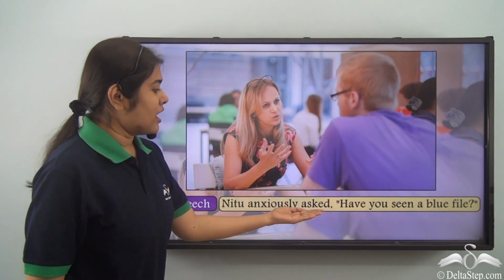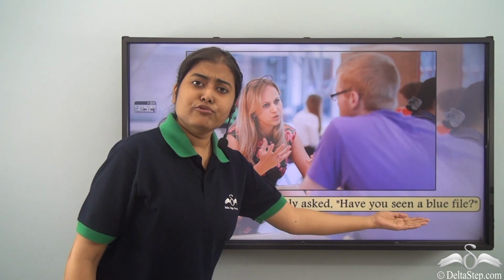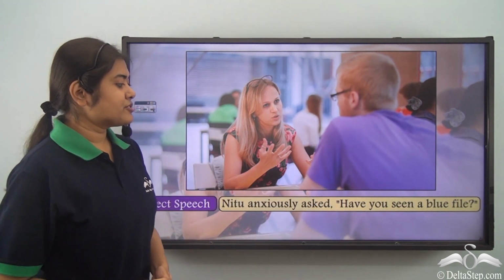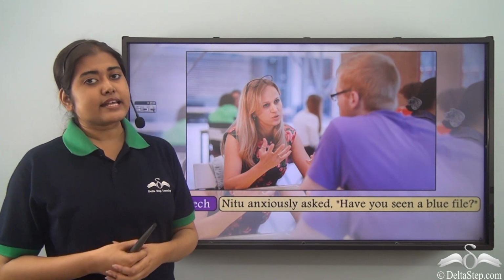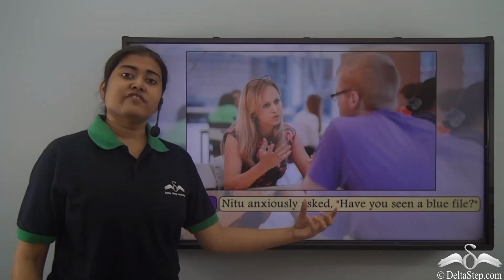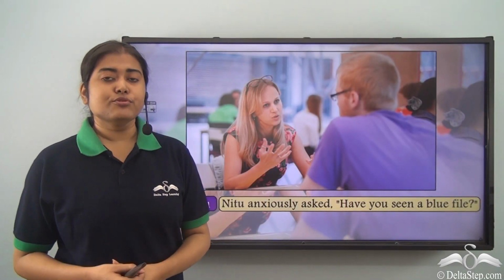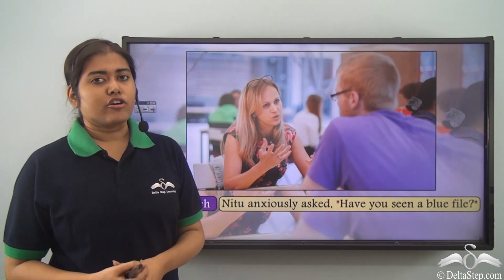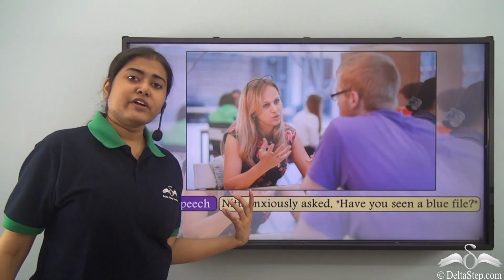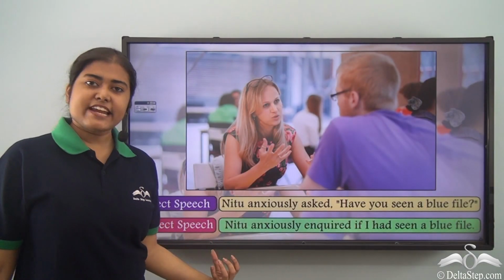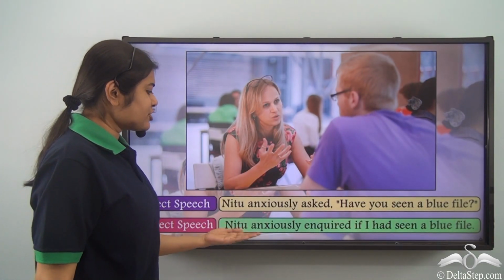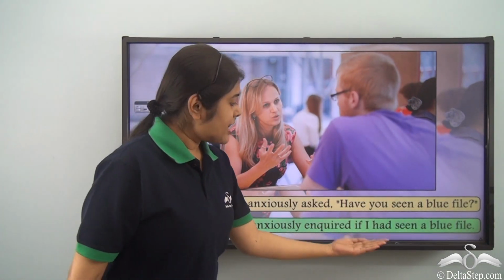Neetu anxiously asked, "Have you seen a blue file?" Once again you see, here we have the verb have, but the answer to this question can be given as yes or no. So even in this case, we shall use the conjunction if or whether. So how are we going to write it in the indirect speech? So in indirect speech, we are going to write Neetu anxiously inquired if I had seen a blue file.